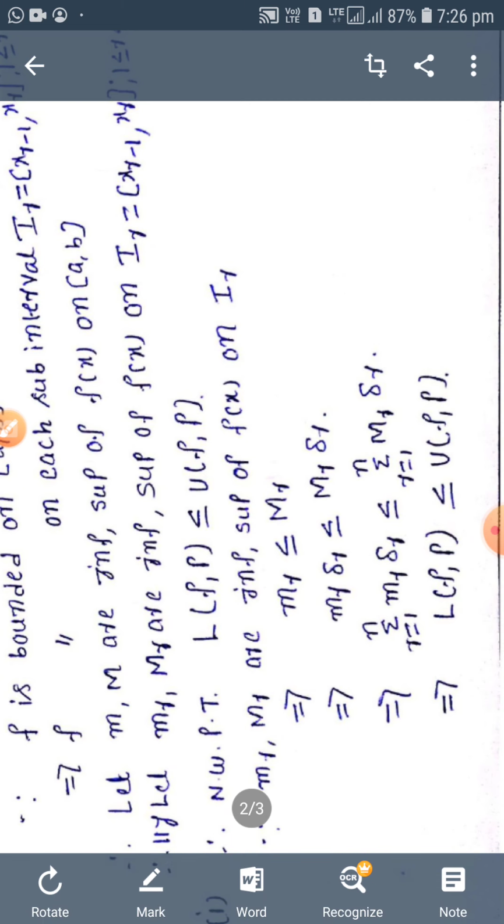That implies summation of m_r delta x_r is the lower Riemann sum, and summation of M_r delta x_r is the upper Riemann sum. That implies L(f,P) ≤ U(f,P). Therefore, the lower Riemann sum is always less than or equal to the upper Riemann sum with respect to any partition P.